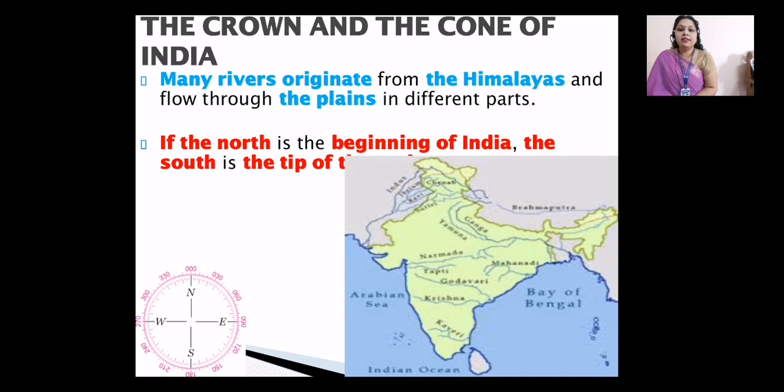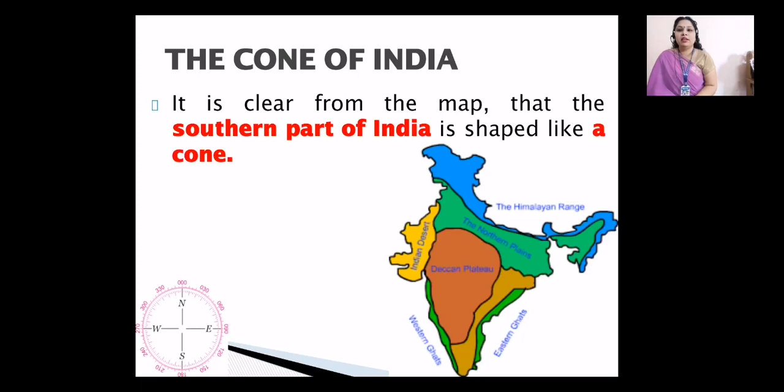North side is the beginning of India, and if we go towards the south, it is the southern tip, where we have the end of our country. Now, the cone of India. If we talk about the crown, as I have shown you in the map, the blue shaded part is the Himalayan range, which is known as the crown of our country, India.